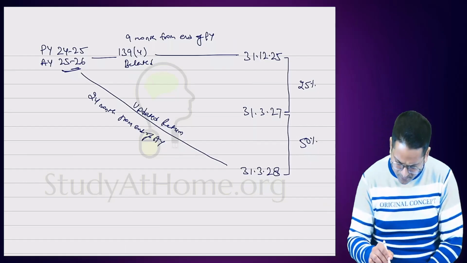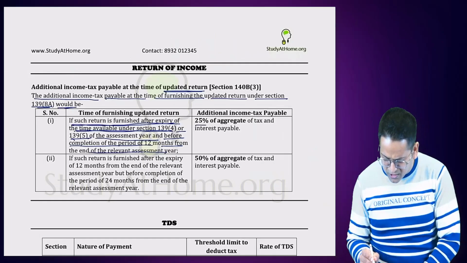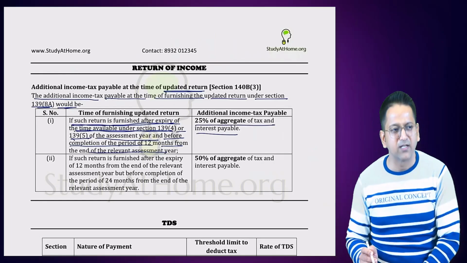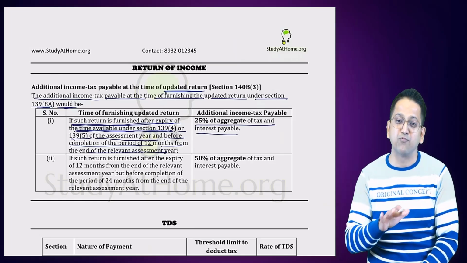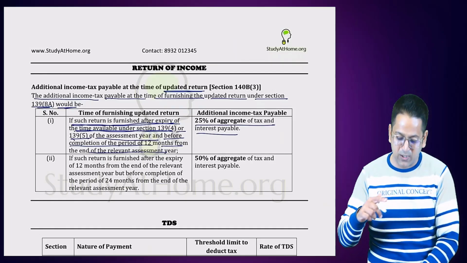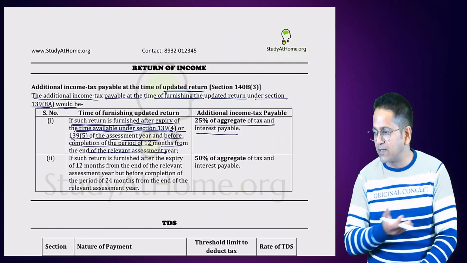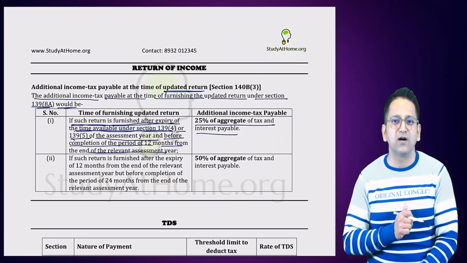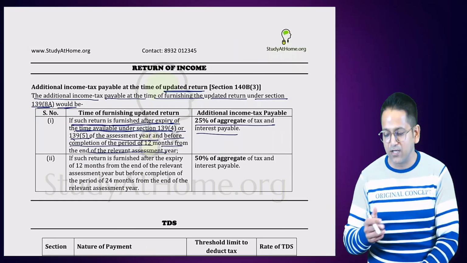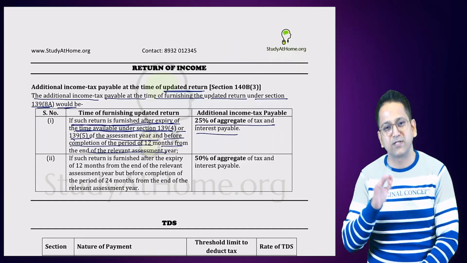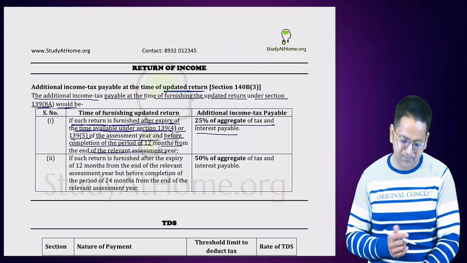Okay. In this, the government will take 25% of the aggregate of tax and interest payable, the total tax and interest that is generated, all of it combined. On that 25% more will be added. So students, the government is charging heavy interest on the full amount for the delay, right? Full interest was charged on delay of 1 year or 1.5 years. Now 25% more will be charged on tax and interest.